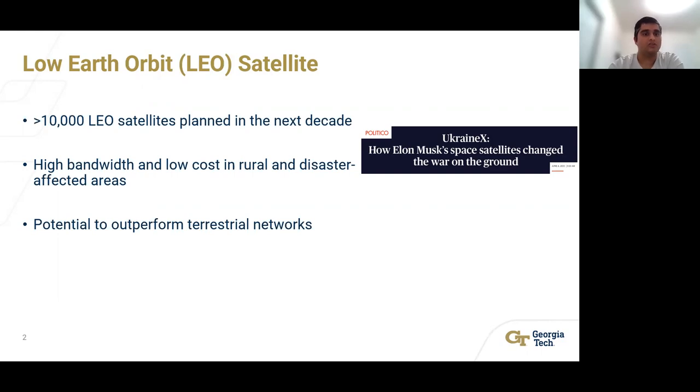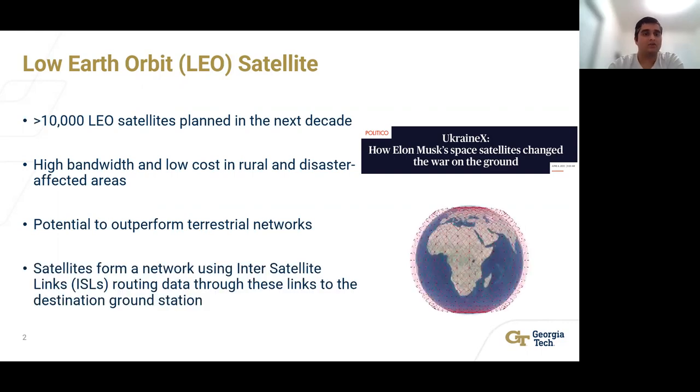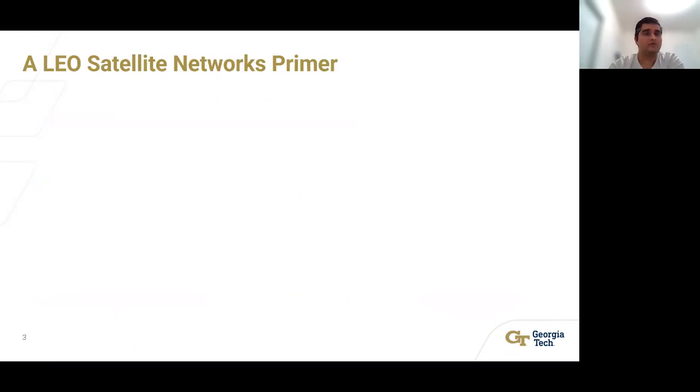Further, a lot of recent work has shown the potential of these satellites to outperform the current terrestrial networks. A key reason for that is the ability of these satellites to form a network using the inter-satellite links or the ISLs, through which they route the data to reach the destination ground station. Before getting into more details, I'll briefly provide a primer on LEO satellite networks.